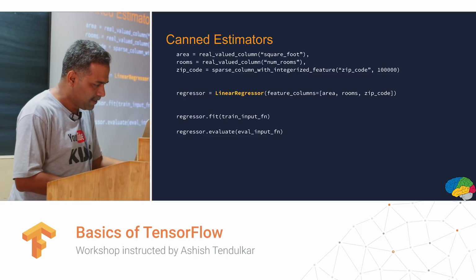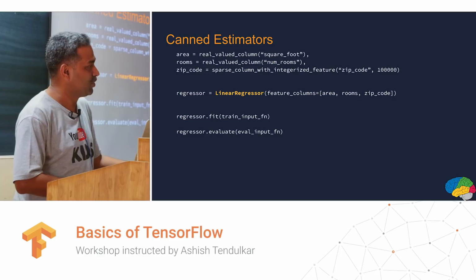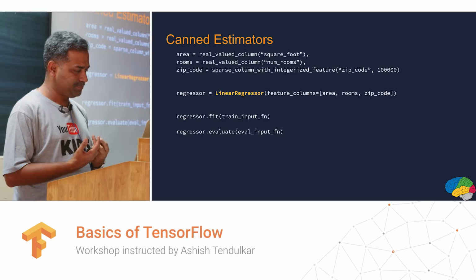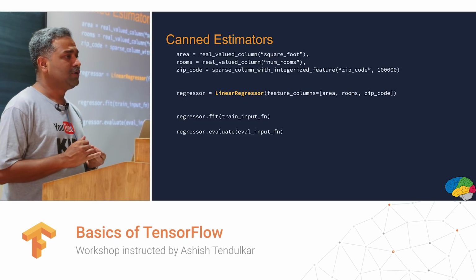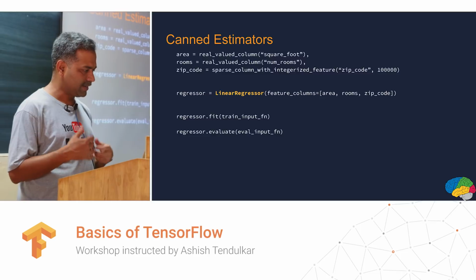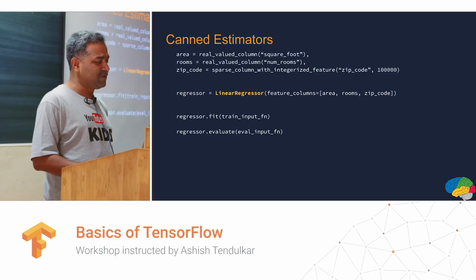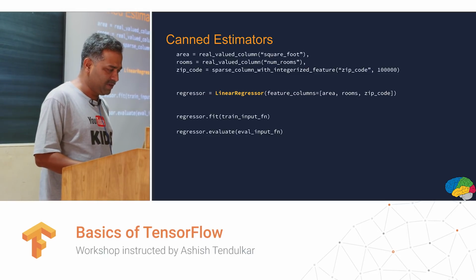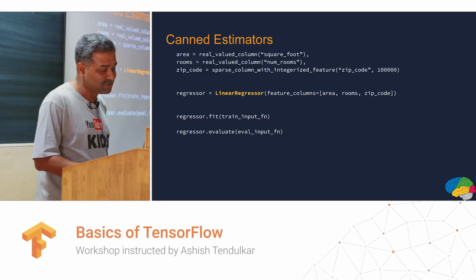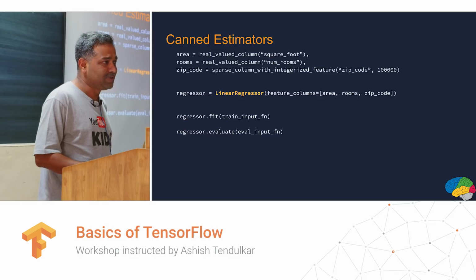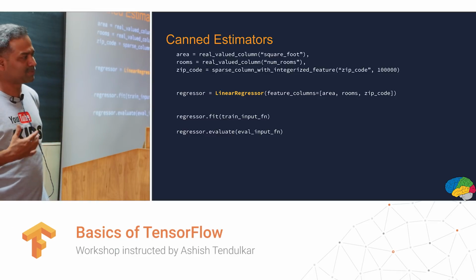In TensorFlow there is another concept called feature columns. A feature column is a concept to give input to the TensorFlow canned estimator, right? So you have to specify what your data type is. I define one real valued column, square foot, then rooms, which is another real valued column, and then there is a zip code. I'm saying that is a sparse column with an integerized feature, right? There can be multiple types of feature in machine learning.